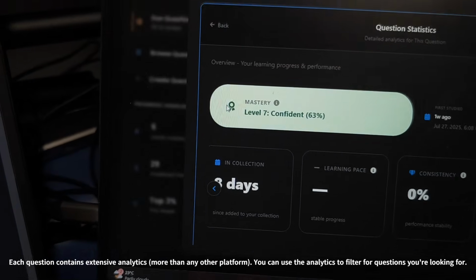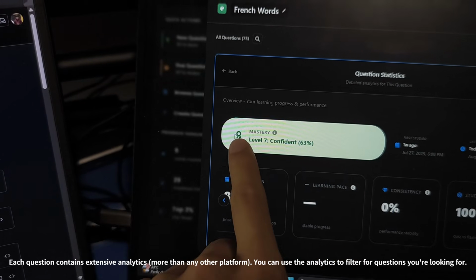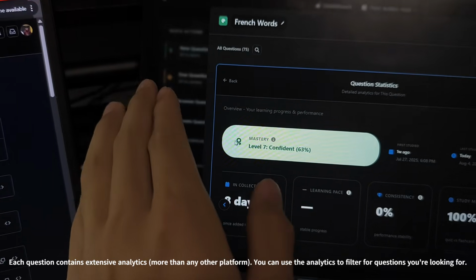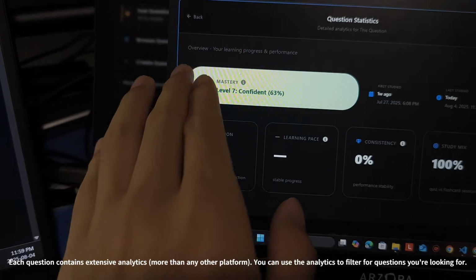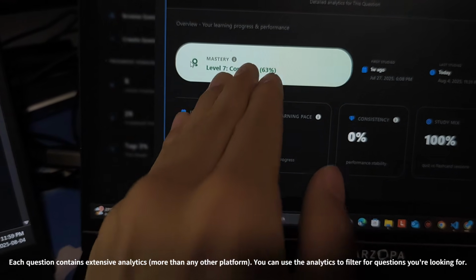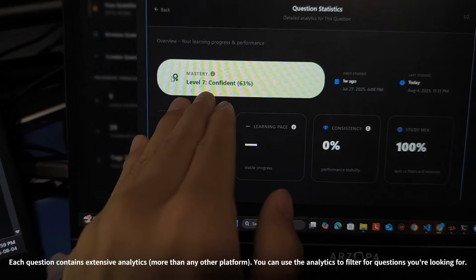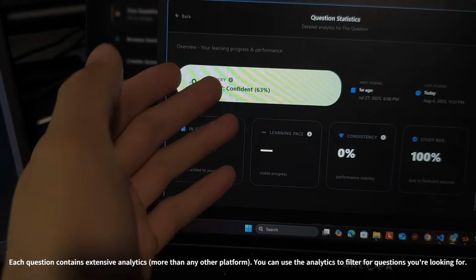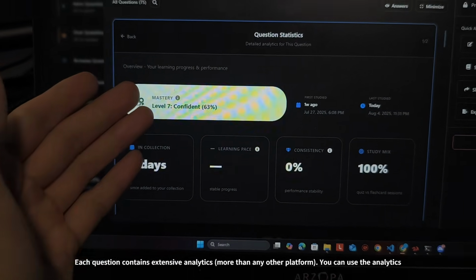Also, I've created this little calculation for your mastery on the question. It goes up to level 10, and based on all the confidence ratings, as well as some other stats that are drawn from the space repetition system data that I store, this is calculated, so you can see or gauge how well you actually know the question.